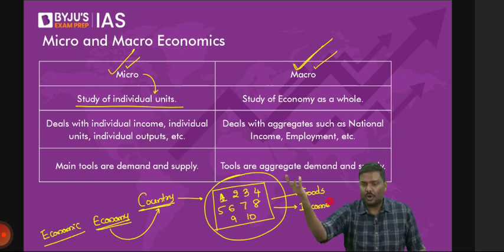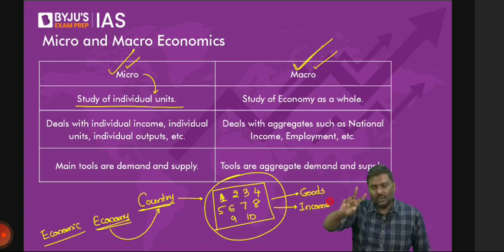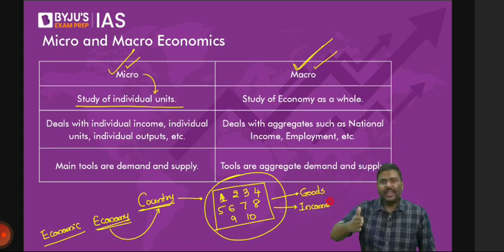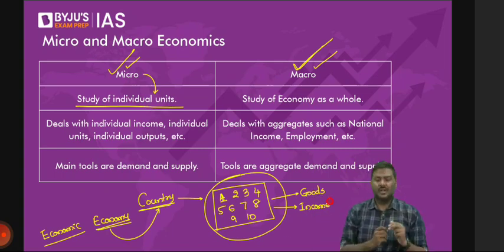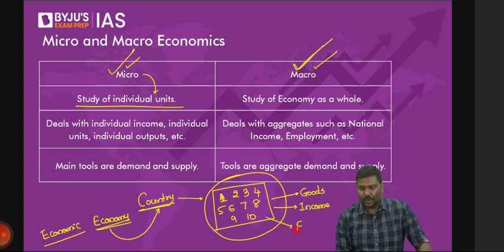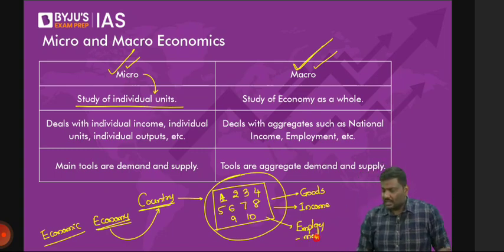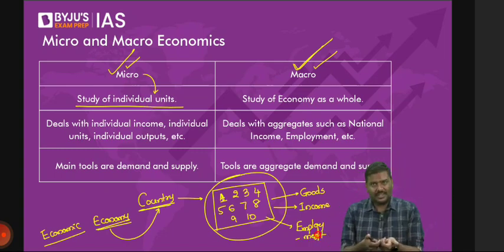In house 1, how many people have jobs? What is their total salary? House number 2, how many people have jobs? What is their salary? In the same way, I will do it for all the 10 houses. Now, is it possible for you to collect total income generated by all the 10 houses? How many people in the whole economy, in the whole country, are employed? Possible? Of course, yes.